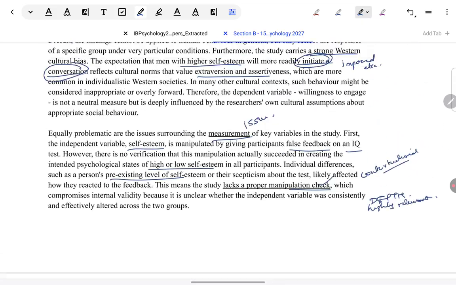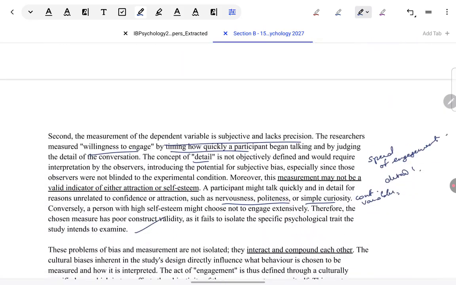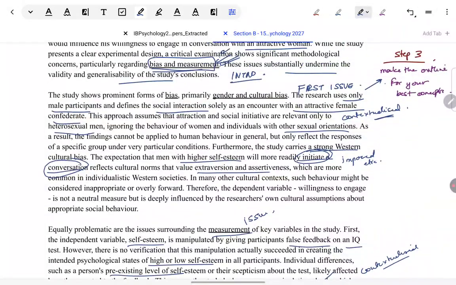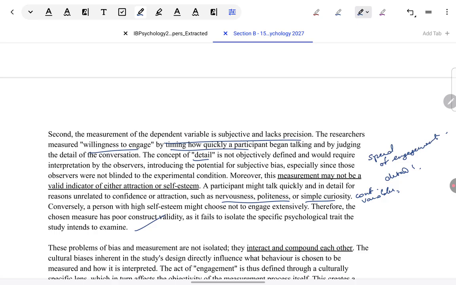Now, one more thing I want you to see. You might feel that there's much more discussion about measurement rather than bias, just because the word count is a little more for measurement than bias. But I have tried to keep equal weightage. Because if you see in bias also, I've taken up two issues, gender and culture. And in measurement, I have taken up two issues, manipulation check and narrowness of defining attraction in terms of only speed and detail of speaking to the woman.